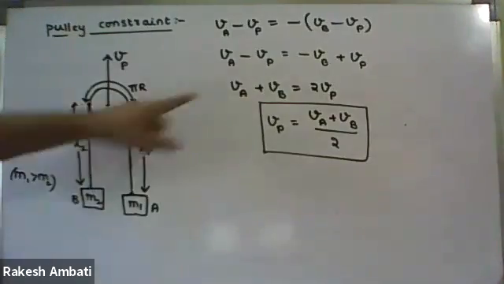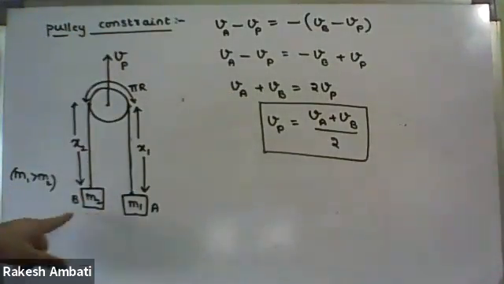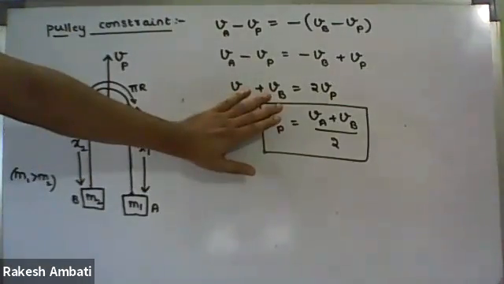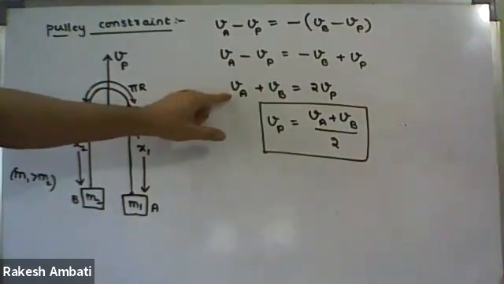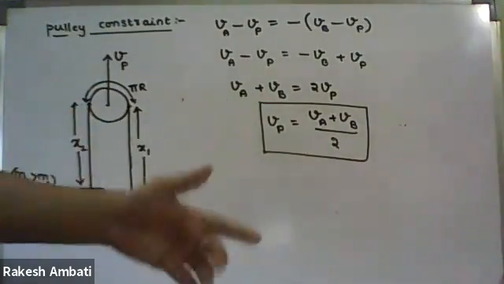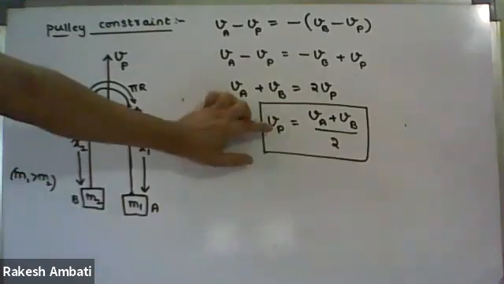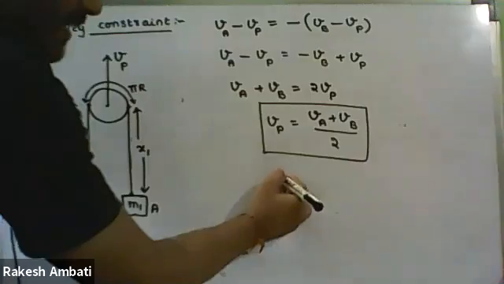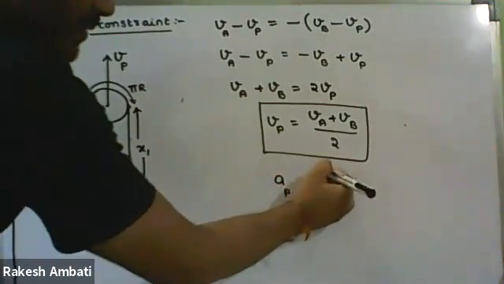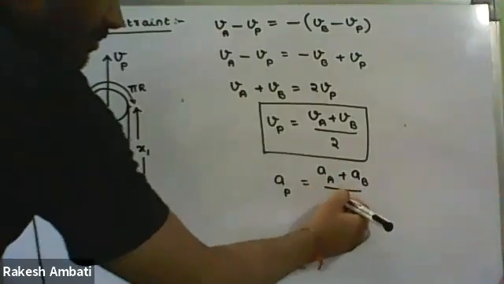So in the question, if velocities are given, velocity of the pulley, velocity of block A, velocity of block B, this equation we have to follow. For example, if we differentiate these velocities with respect to time, we get acceleration. So we can convert this equation into acceleration: acceleration of the pulley equal to acceleration of block A plus acceleration of block B upon 2.